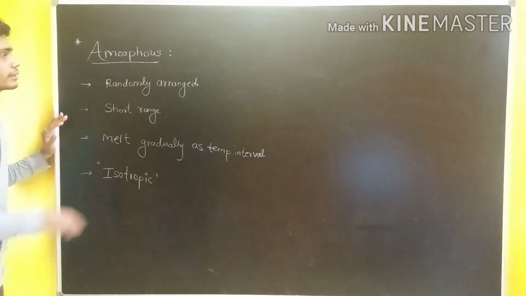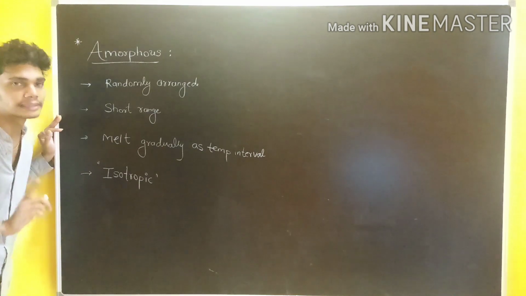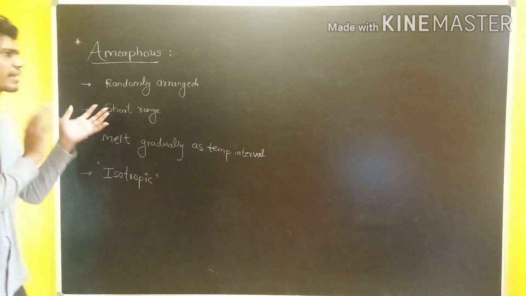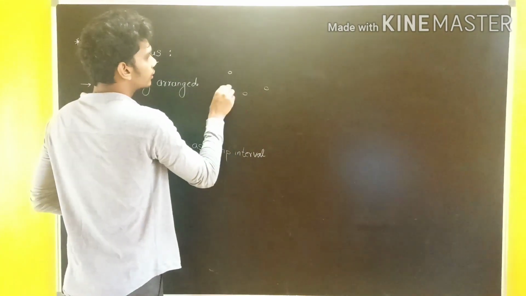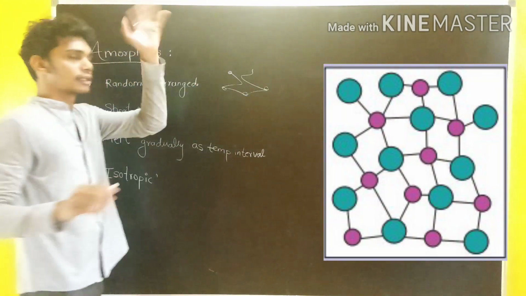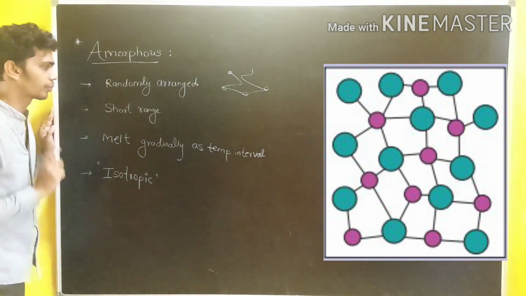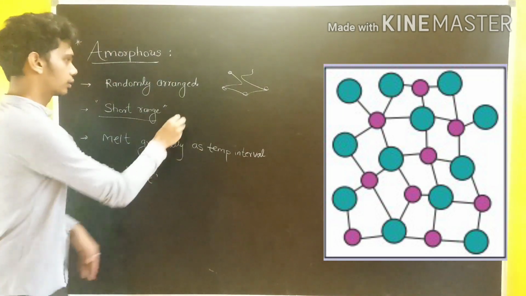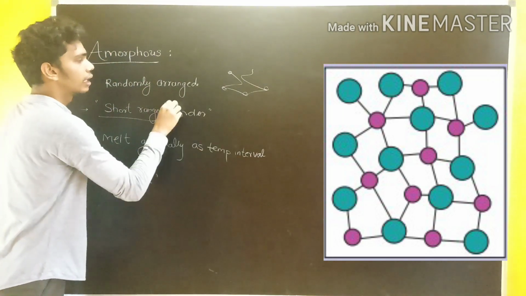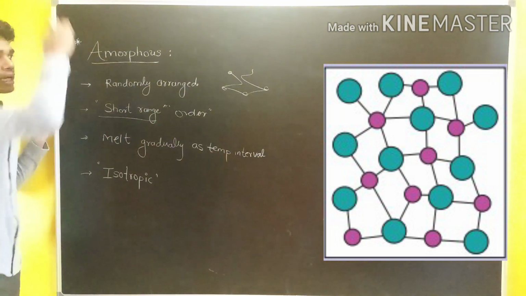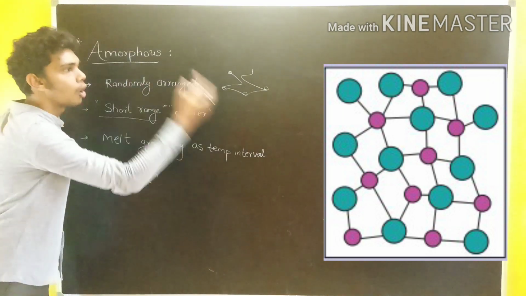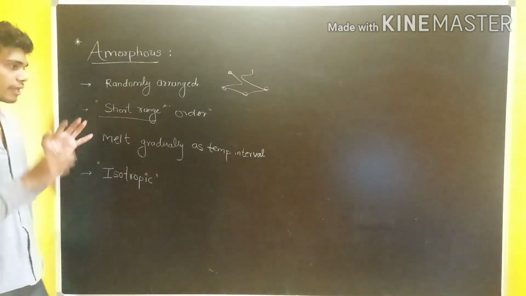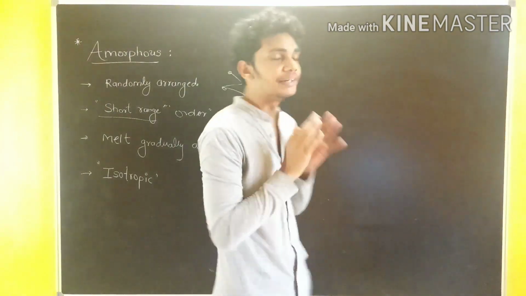In the amorphous solids, they are randomly arranged. They do not possess, like crystalline, periodicity and regularity. The particles are randomly arranged in any way. They do not possess any definite shape. Now, what is the short range? In amorphous solids, the order of the arrangement is short range. They are not long lasting, they do not have the long extension of the crystallines. They are short range. Now, they melt gradually over a temperature interval.